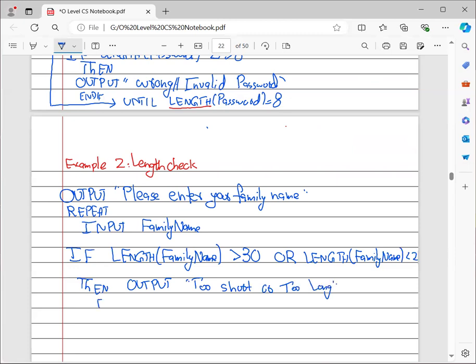Please re-enter. And since this is a repeat statement, you must be understanding why I am writing it: I write it again and again so that I can give a condition.